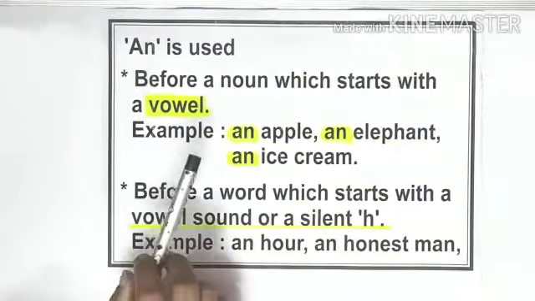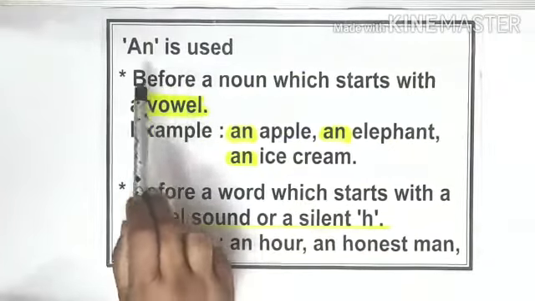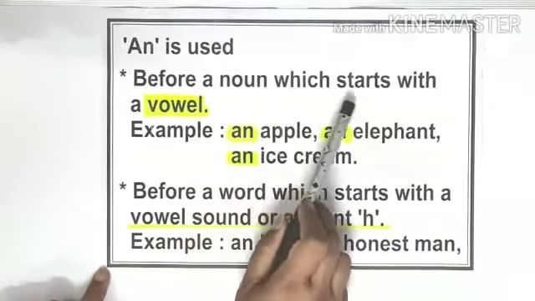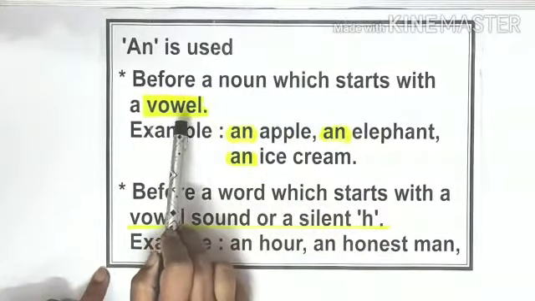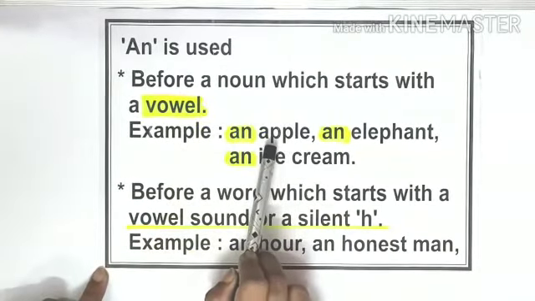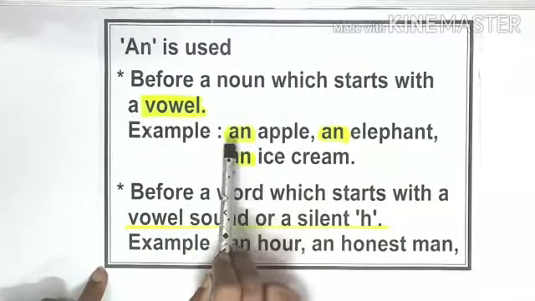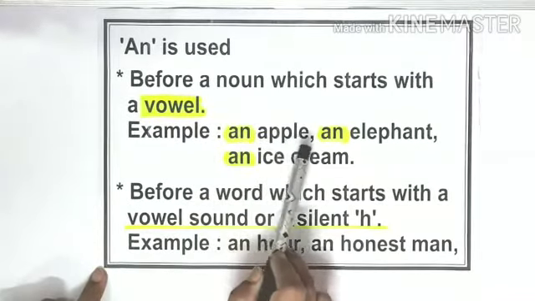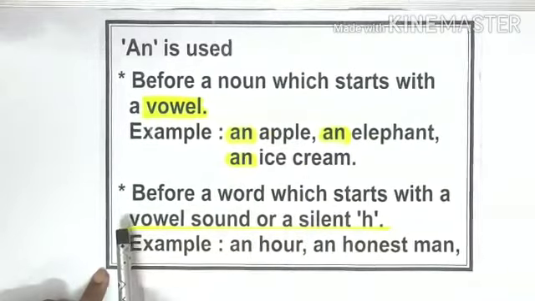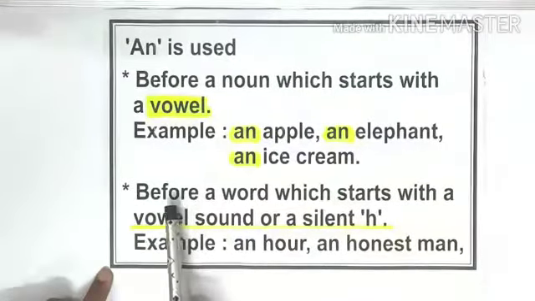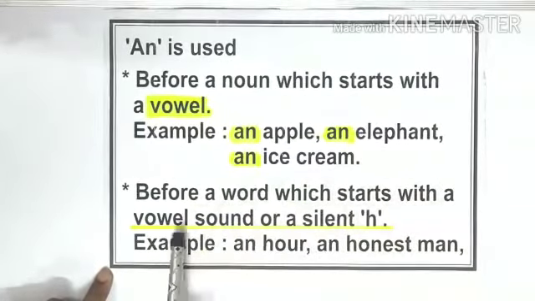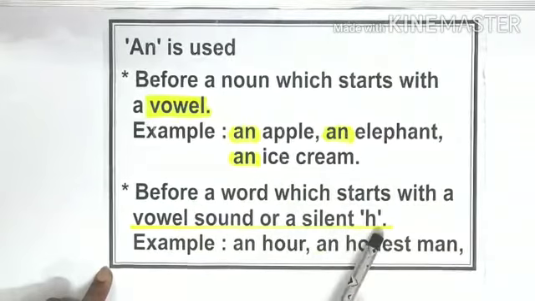Now let us read the rules of the usage of an. An is used before a noun which starts with a vowel. About this also you have studied in your previous class, that if a word is starting with a vowel, we use an. Example, an apple, an elephant, an ice cream. Again here, the second rule is important. We use an before a word which starts with a vowel sound or a silent H.